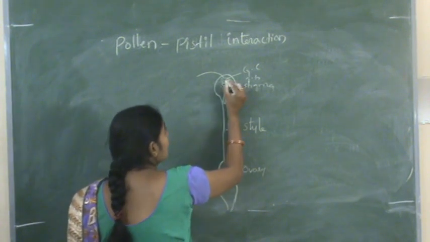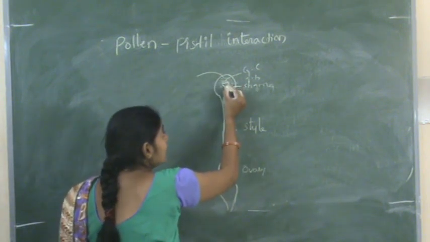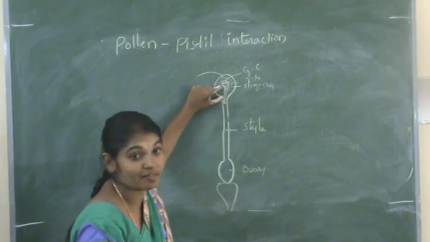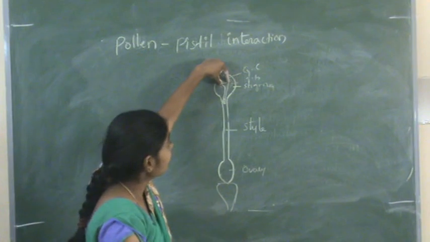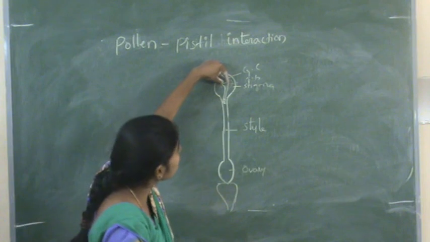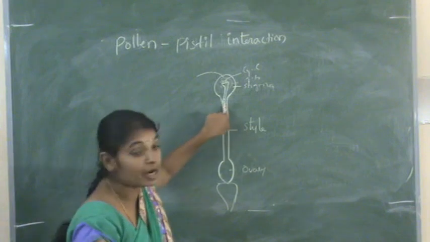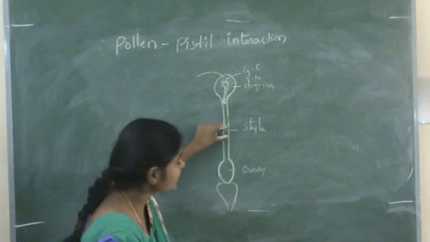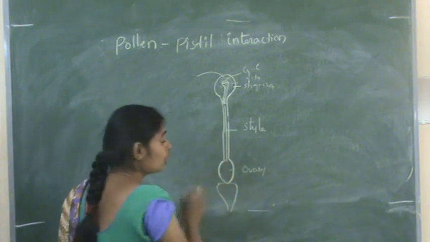So here two sperms are present in this. And these two sperms are carried to the tip of the pollen tube. So now this is the structure within the stigma. The generative cell divides into two nuclei or two male gametes, and these two male gametes move towards the tip of the pollen tube, and the entire structure now passes through the style and reaches the ovary.